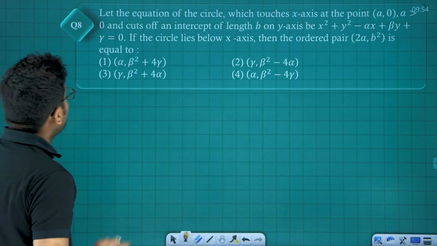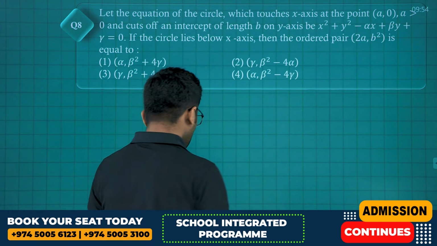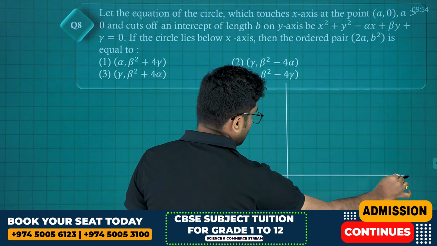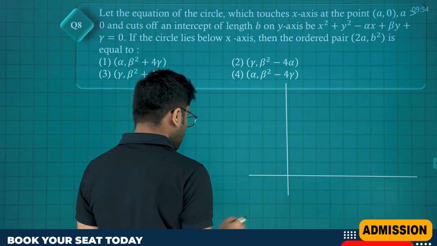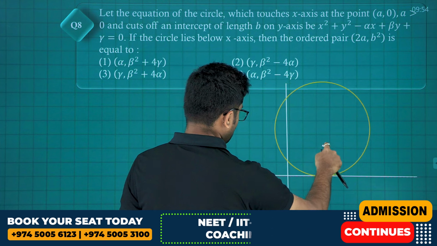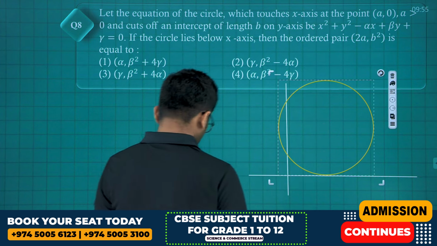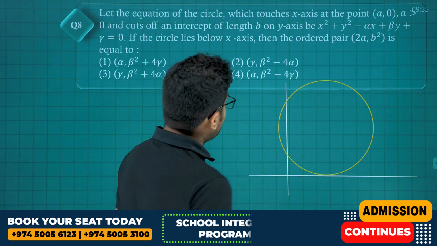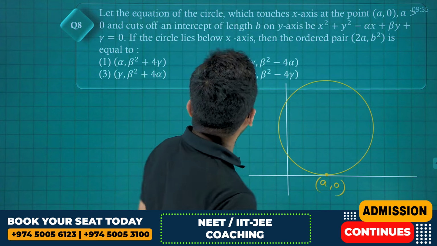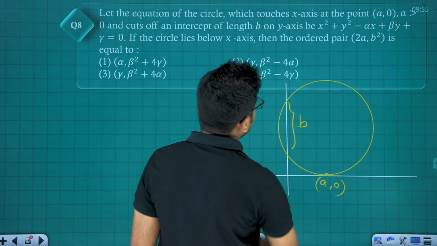Next question. Let the equation of the circle which touches x-axis at the point a comma 0, and making some intercept on y-axis. See, there is a circle which touches x-axis at a point a comma 0, okay, and cuts off an intercept of length on y-axis. So this is now b, okay.